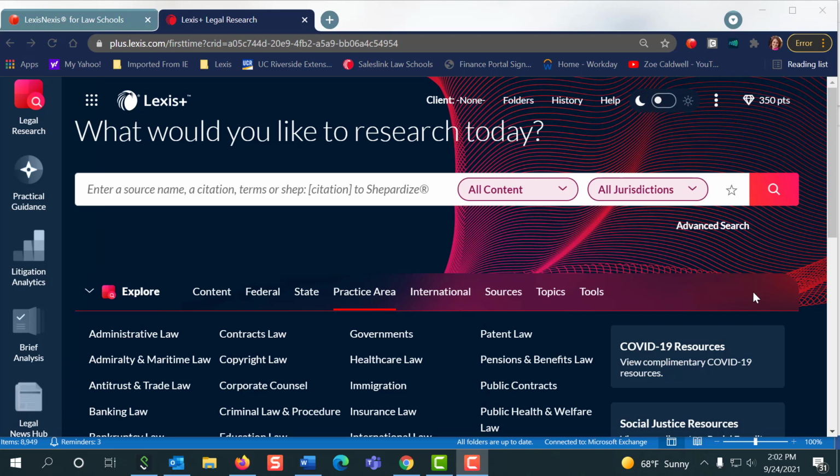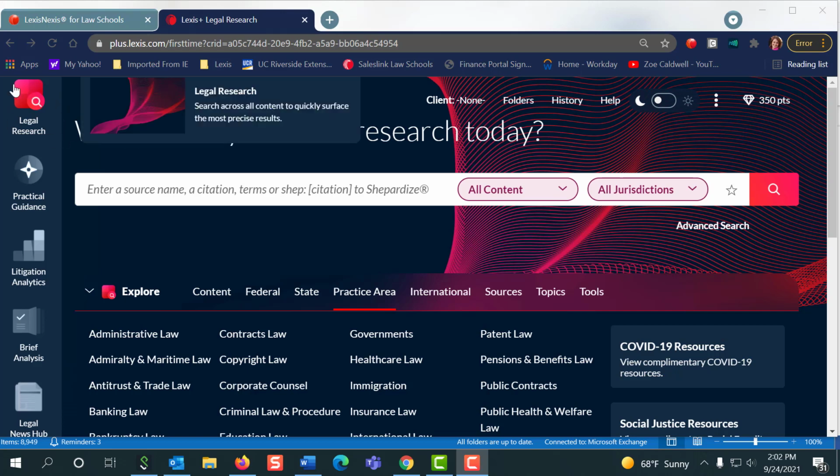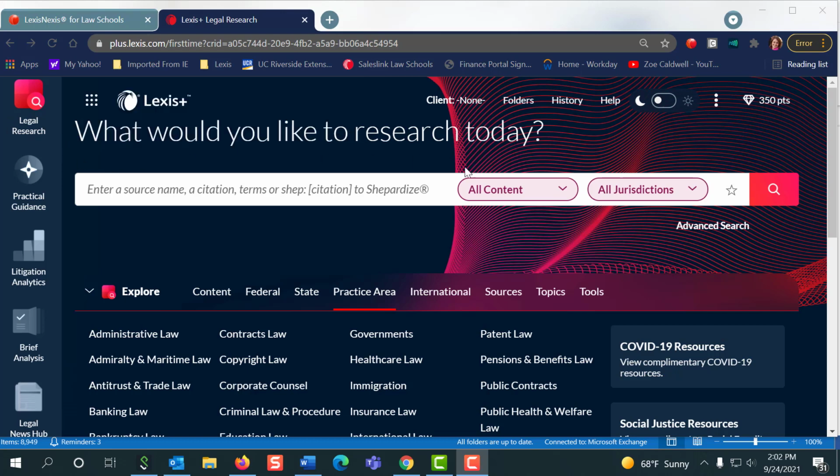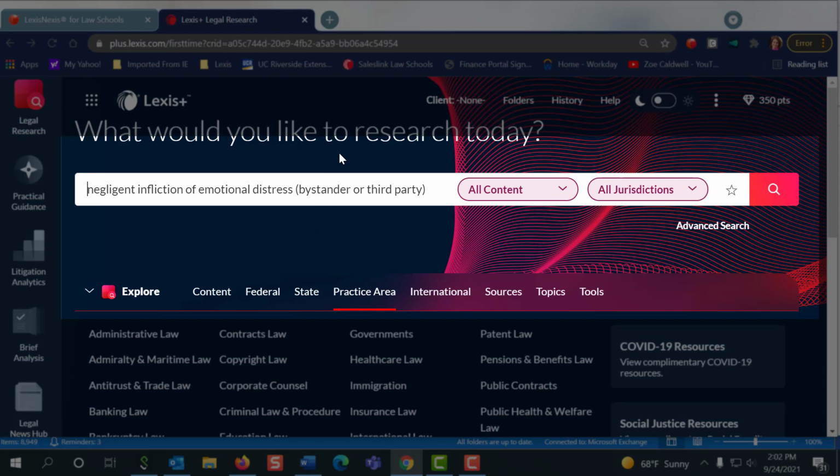Hi everyone, let's take a look at a legal research query. We start at the beginning, and we need to look up a topic. So we're going to be in Lexis Plus and go to legal research, and you'll be asked what would you like to research today? And I'm going to type in a search. So I'm going to run my search on negligent infliction of emotional distress.